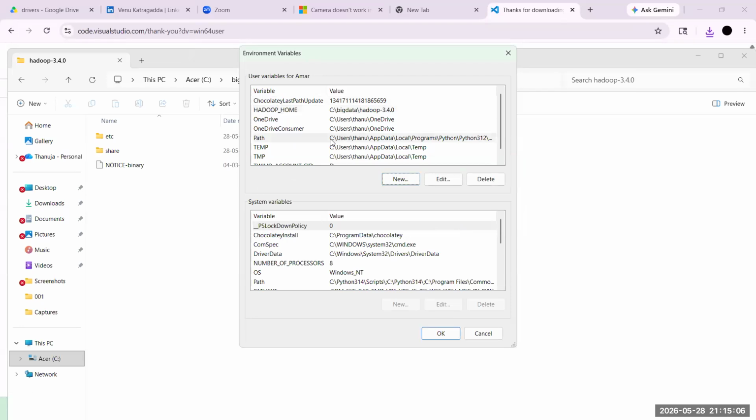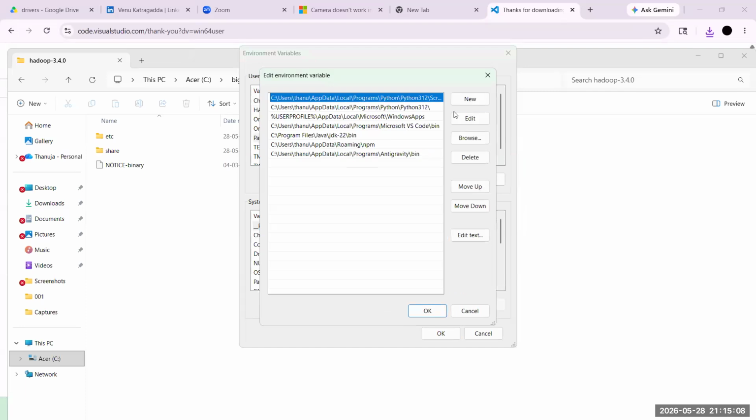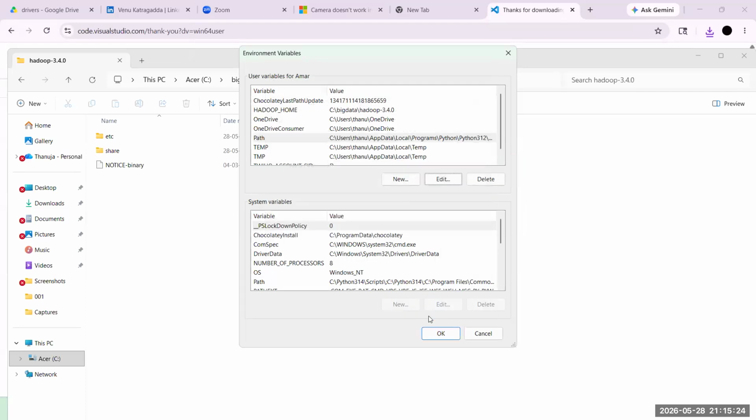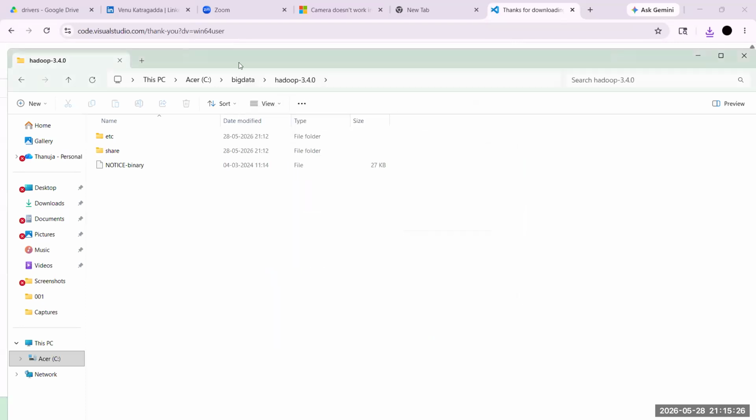Okay. Next path. Already Java, these softwares already installed. Similarly, /bin. That's it. Congrats. Hadoop installation completed. Similarly, Spark installation also same.